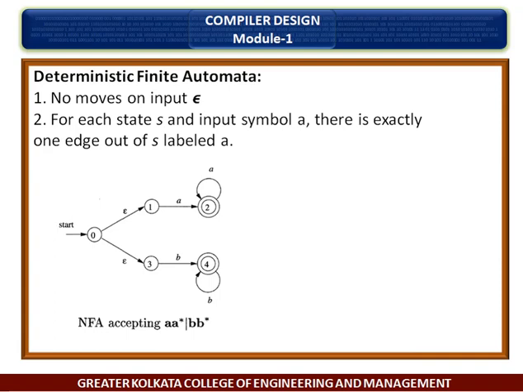A deterministic finite automaton is a special case of an NFA where there are no moves on input epsilon, and for each state S and input symbol A, there is exactly one edge out of S labeled A. Clear?